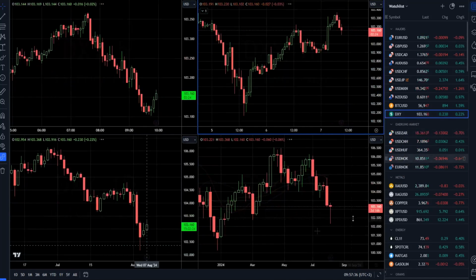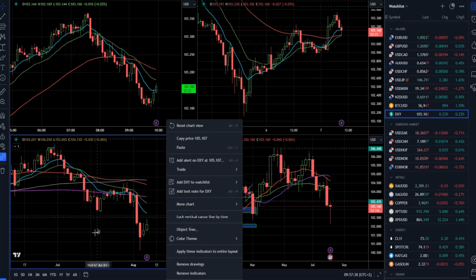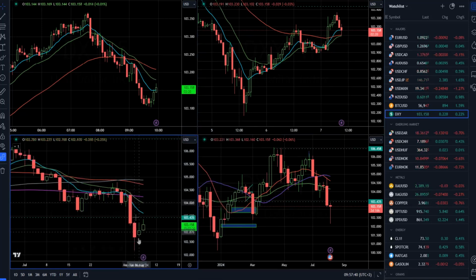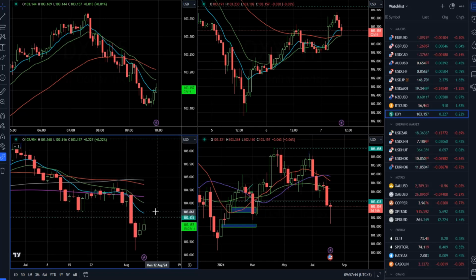So eventual breakout of this kind of rising wedge on the normal rally can be a good sell trigger. On the dollar index, we can see market is reacting higher after the 2 down days. We had a reaction higher. We have quite a big resistance around 103.65, declining 10-day moving average and the previous swing low.